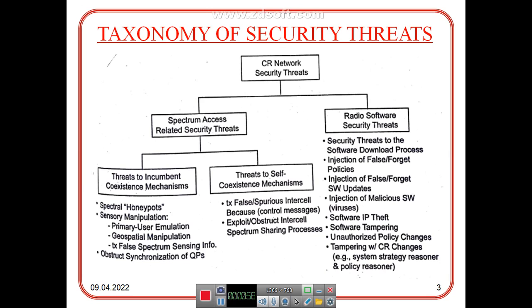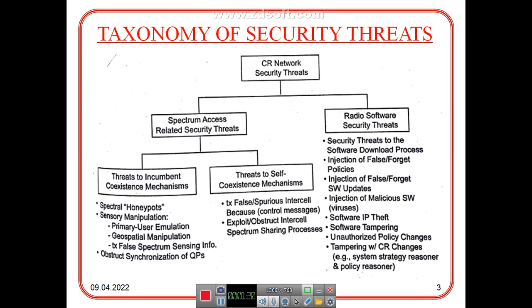Taxonomy of security threats. CR network security threats are divided into two: spectrum access related security threats and radio software security threats. The spectrum access related security threats come in two ways: threats to the incumbent coexistence mechanism, and threats to the self coexistence mechanism.